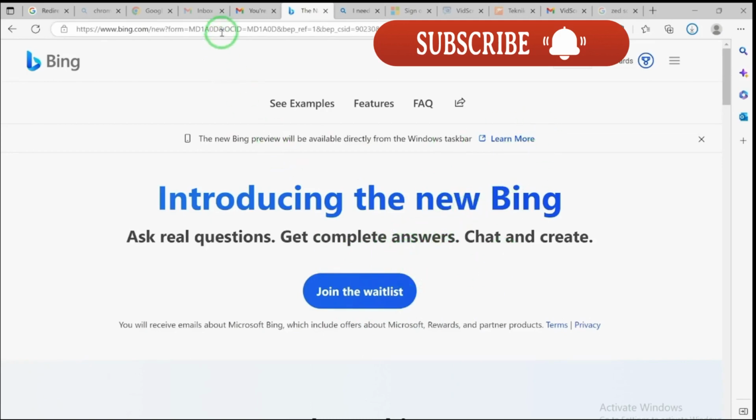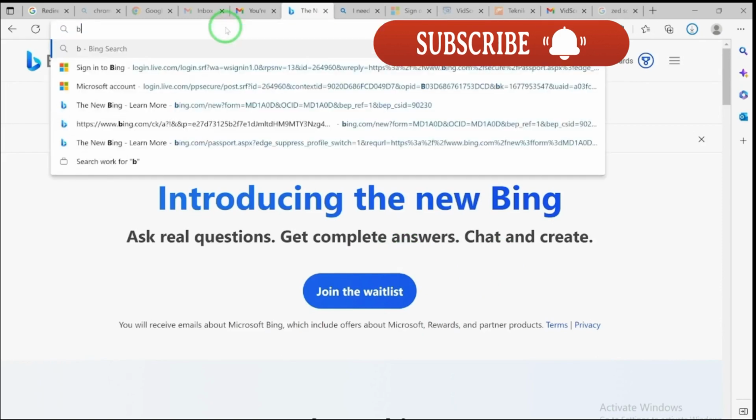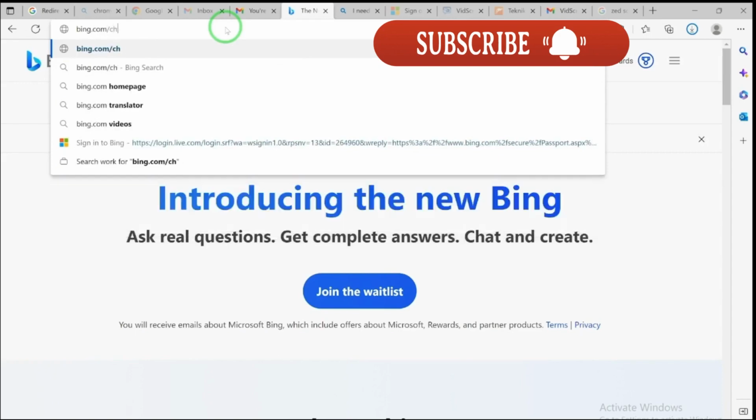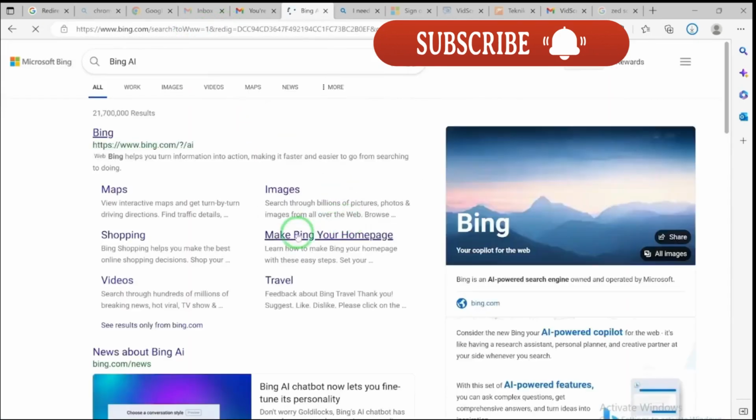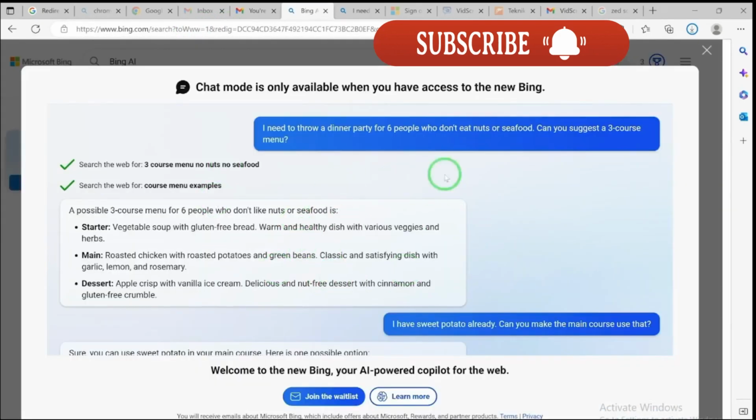So all you need to do is to come to the Bing browser, still bing.com/chat, and it will bring you over here. You can see this information. Chat mode is currently available. It's only available when you have access to the new Bing. So this is what it will tell you, and these are just examples of questions and responses, but then you have to join the wait list.